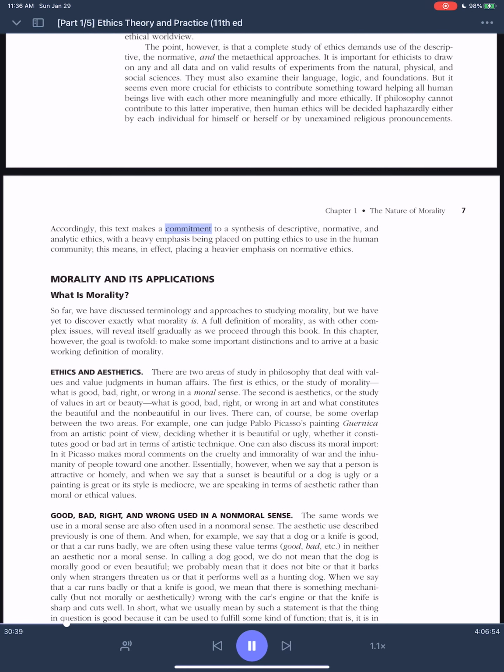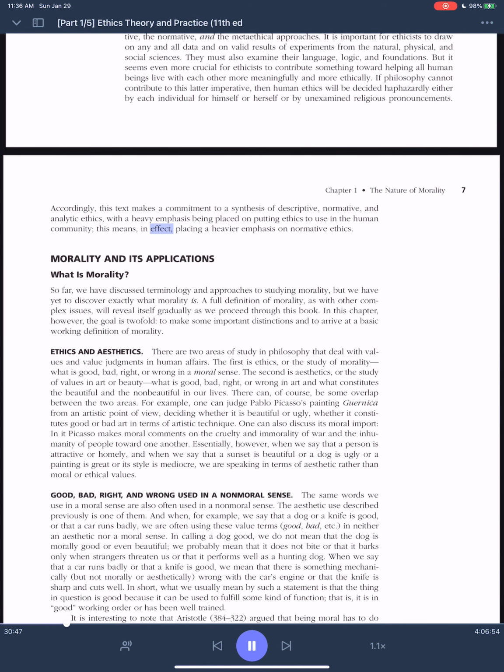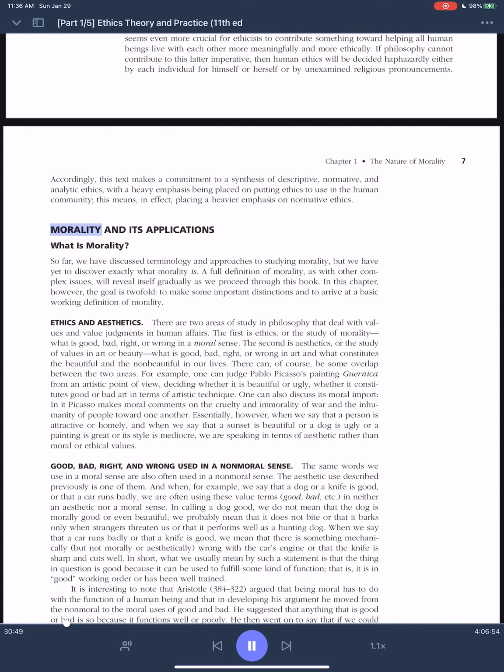Accordingly, this text makes a commitment to a synthesis of descriptive, normative, and analytic ethics, with a heavy emphasis being placed on putting ethics to use in the human community. This means, in effect, placing a heavier emphasis on normative ethics, morality and its applications.